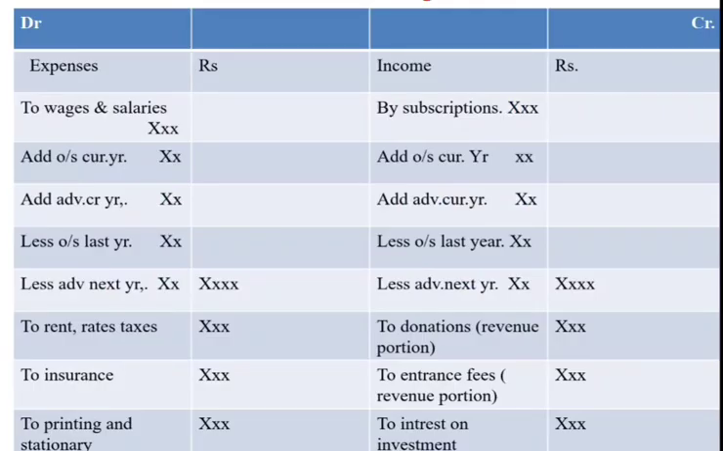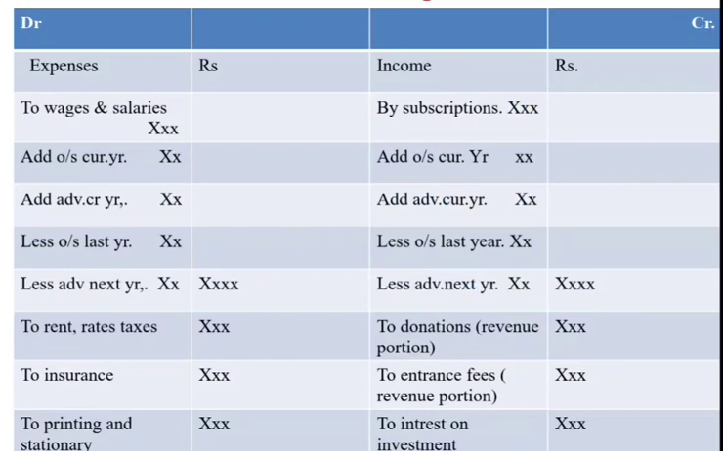Now, the format of the income and expense account. It is just similar to the profit and loss account of a trading concern. We can see on the debit side we have all the expenses and on the credit side all the incomes. Now the expenses on the debit side: wages and salaries. For this we have to take the opening balance which is given in the receipts and payments account.